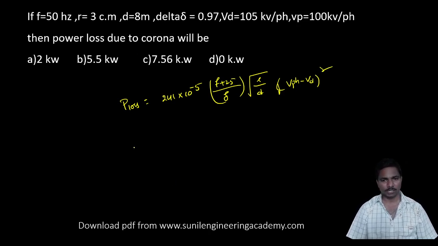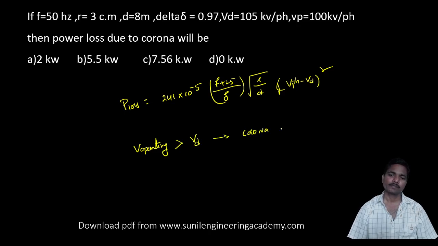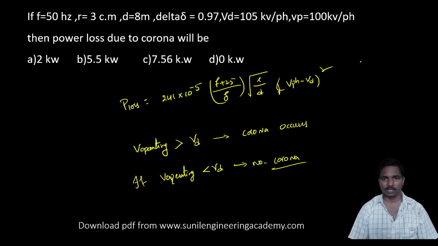But as I said in the starting, only when the operating voltage is greater than the disruptive voltage does corona occur. If the operating voltage is less than Vd, then there is no corona. Here, what parameters have they given? V phase is 100 and Vd is 105.